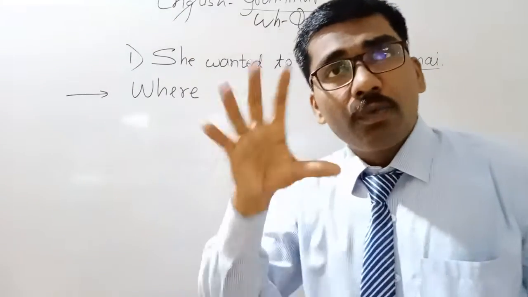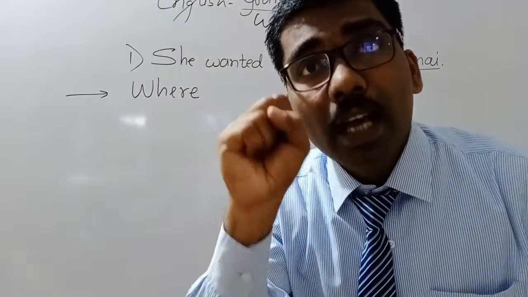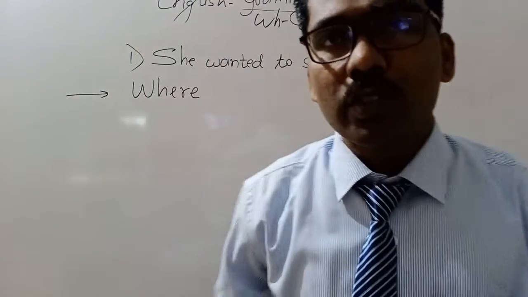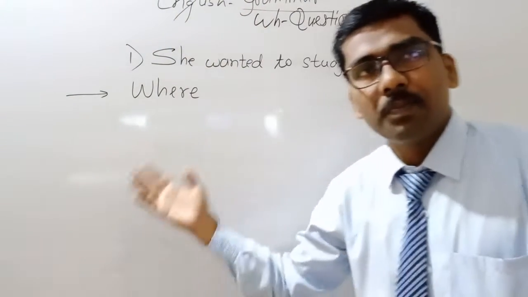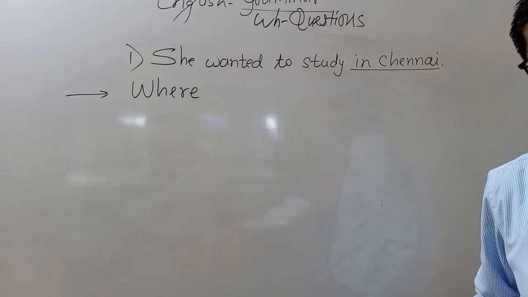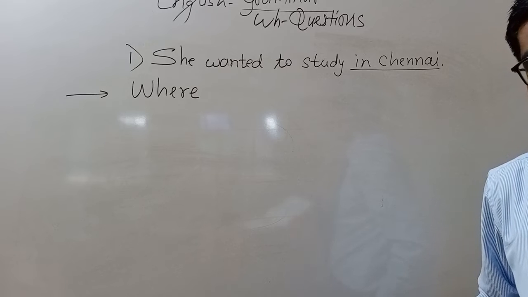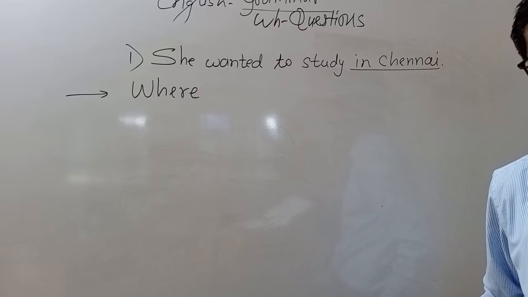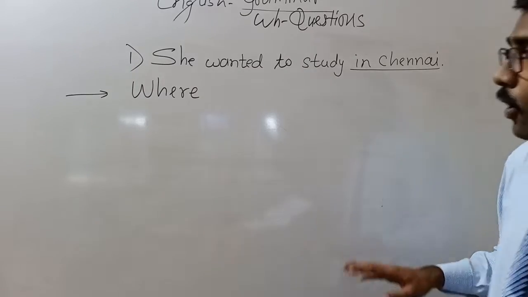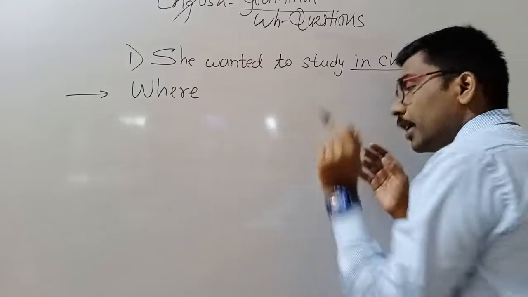The important part to frame a WH question is that after the WH word you should use a helping verb. What helping verb can we use here? Did. Okay, let me tell you why.